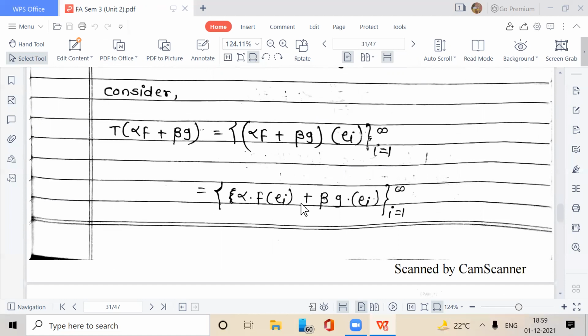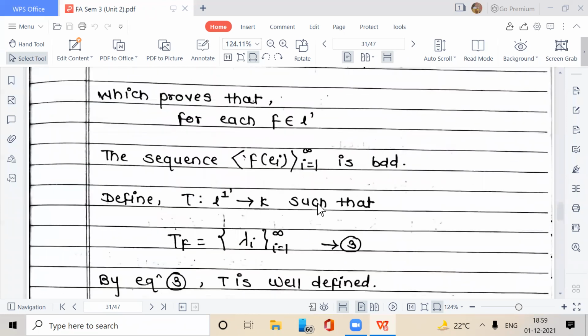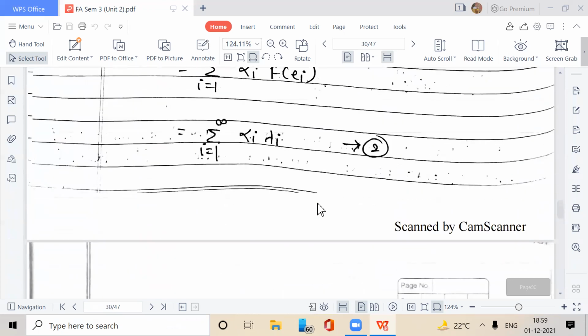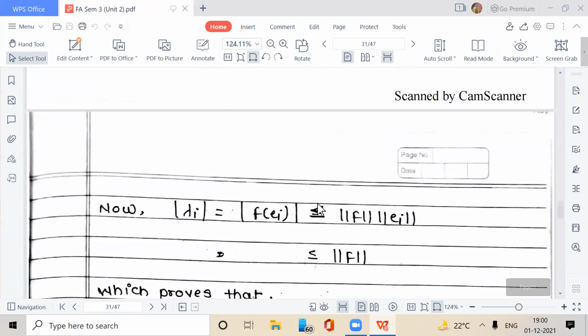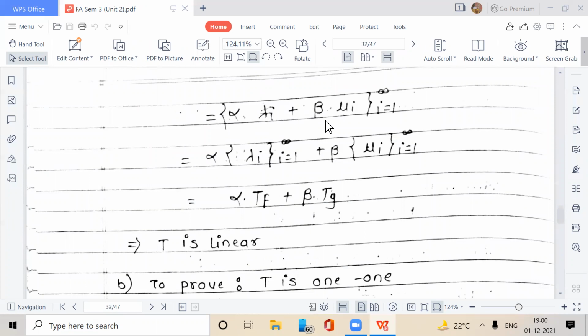T of alpha f plus beta g is equal to alpha into f of e_i plus beta into g of e_i, i equal to 1 to infinity, is equal to alpha into lambda_i plus beta into mu_i, i equal to 1 to infinity, which is alpha into lambda_i, i equal to 1 to infinity, plus beta into mu_i, i equal to 1 to infinity, which is alpha T of f plus beta into T of g, by definition of T of f and T of g. Hence, it is proof that T is linear.